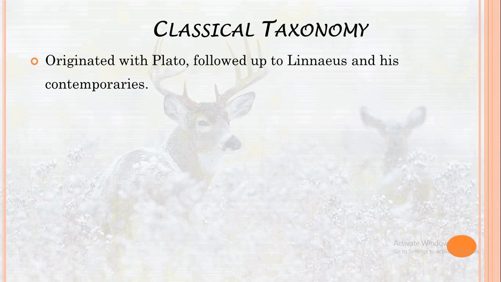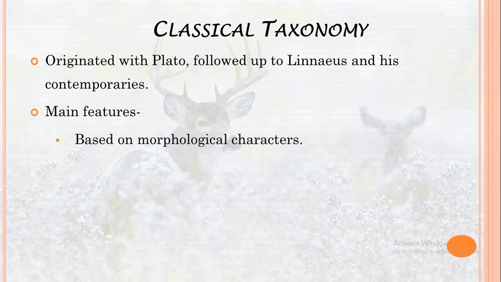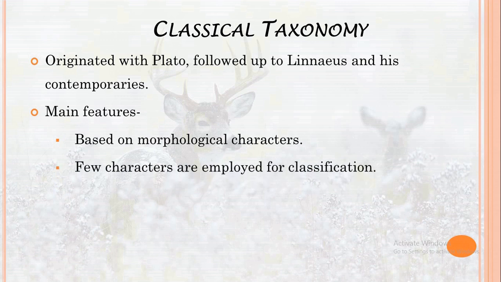Classical taxonomy was originated with Plato, followed by Aristotle, Theophrastus, and up to Linnaeus and his contemporaries. Main features of classical taxonomy were: species were delimited on the basis of morphological characters. Only a few characters are employed in classification. It was based on typological species concept, which means that whole species is defined on the basis of a single or few type specimens.